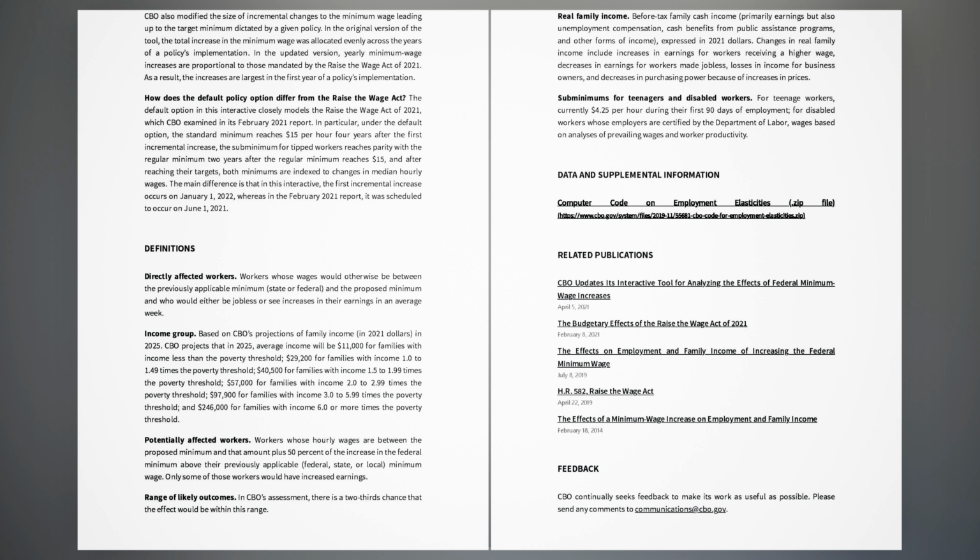The subminimum for tipped workers reaches parity with the regular minimum 2 years after the regular minimum reaches $15, and after reaching their targets, both minimums are indexed to changes in median hourly wages. The main difference is that in this interactive, the first incremental increase occurs on January 1, 2022, whereas in the February 2021 report, it was scheduled to occur on June 1, 2021.